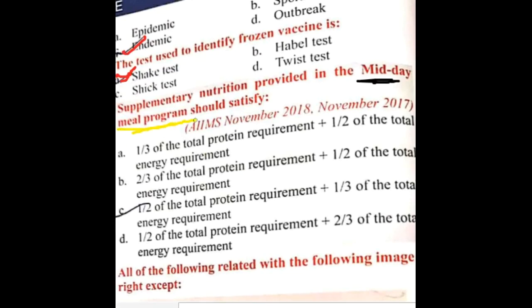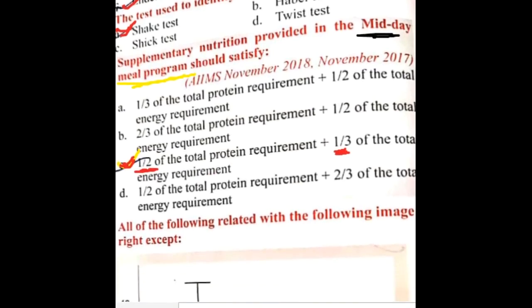Then, supplementary nutrition is provided in the midday meal program. In the midday meal program, 1/3 of the calories and half of the protein requirement is given, because we are giving supplementary nutrition. This is mainly done to increase enrollment in schools, right? Here we will have to give more protein to the children, because many of these children are malnourished. Protein energy malnutrition is common.